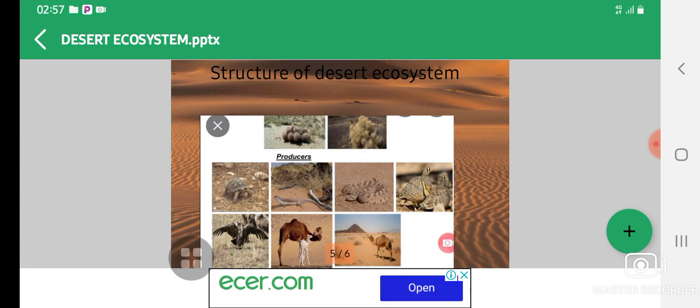So let's look at the producers. The producers can either be the vegetation, as you can see there, which plants feed on, as the diagram itself shows. And also let's look at the consumers. The consumers include the tortoise, the reptiles, the snakes, the hawks, and as you can see there are a lot more.